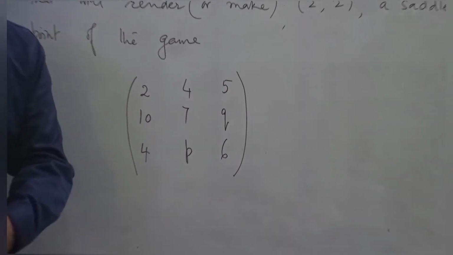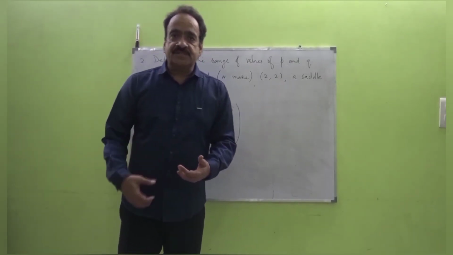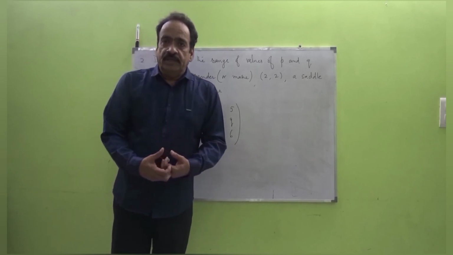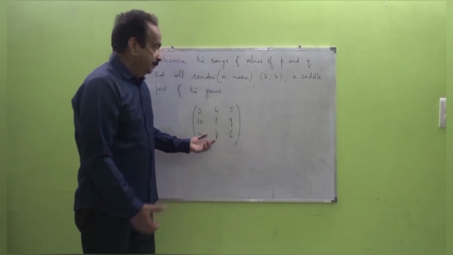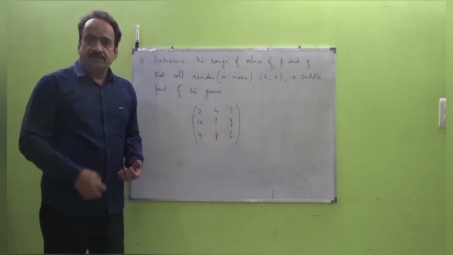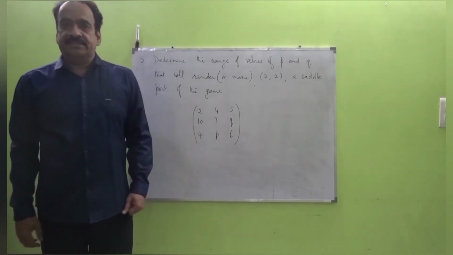We do have another method, where we make use of the necessary and sufficient condition. You can find maxmin and minmax, and it should be equal to A22, but that is a little bit difficult, it's a tedious job. So better is to make use of the definition in order to solve such questions. Thank you.